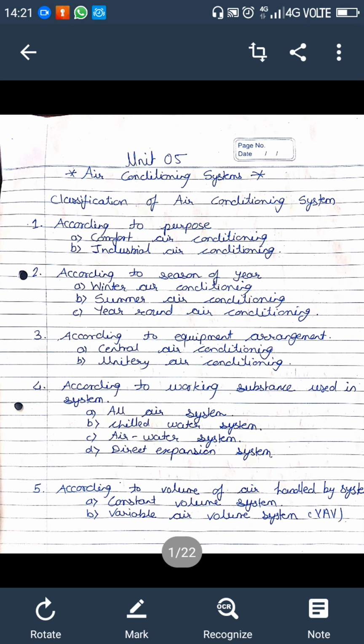Again we classify the air conditioning system according to the air handled by the system. First one is the constant volume system and second one is the variable volume system. How this system works and what is the purpose of this, we will study next. Okay, just hear me here, I am explaining some other information related to this also.